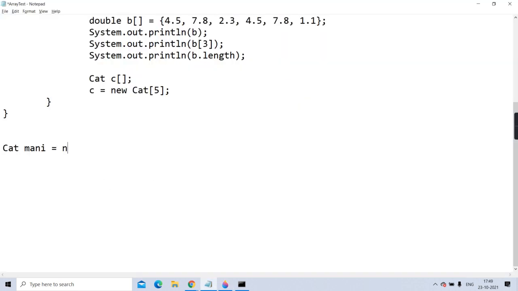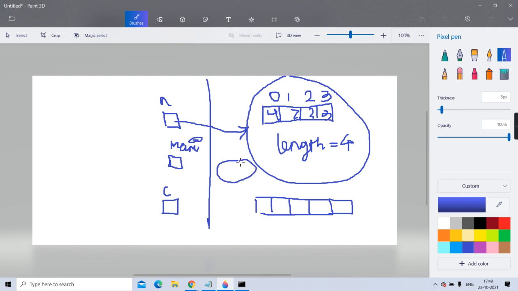Unless and until you write new Cat(), it won't create a copy of the Cat class, allocate memory for its data members like cat name, length, height, weight, breed, color, and then the reference will come here.